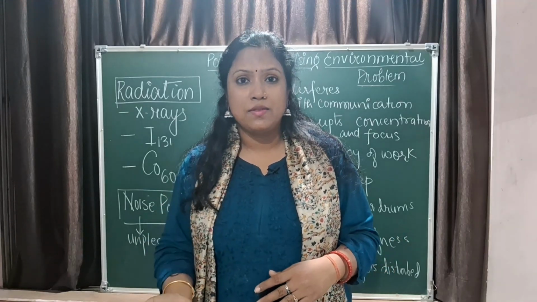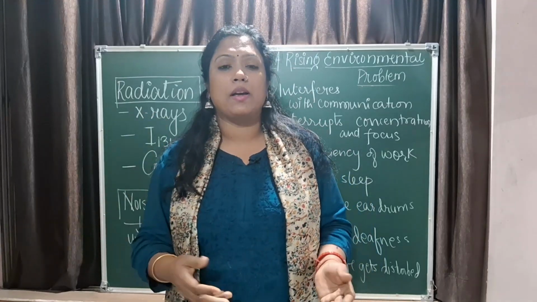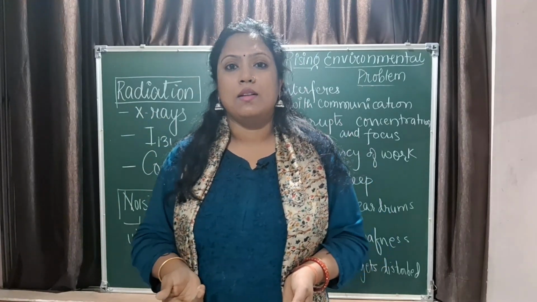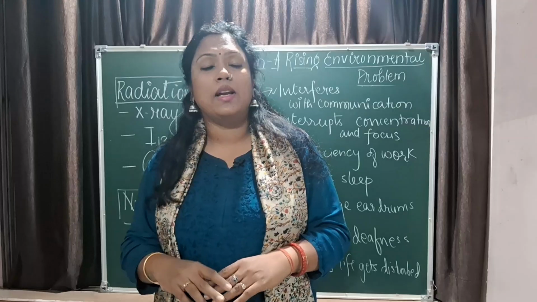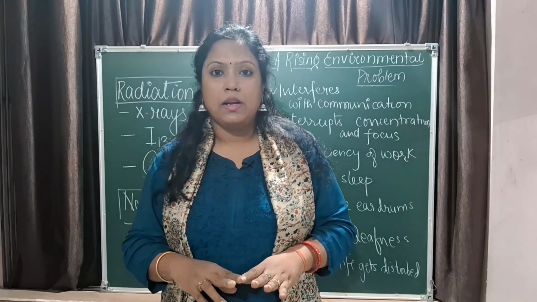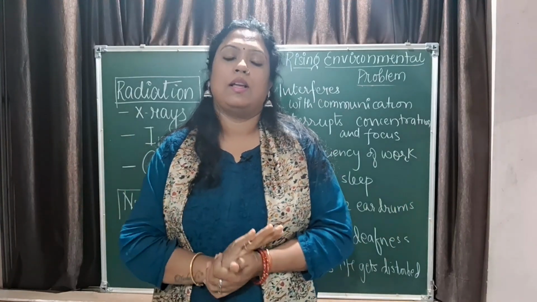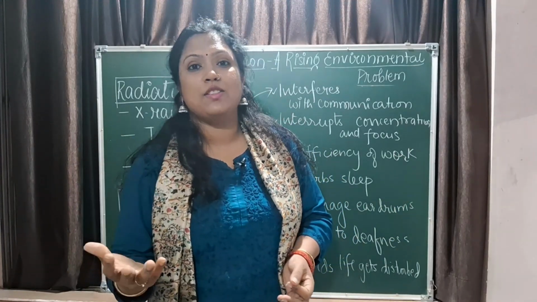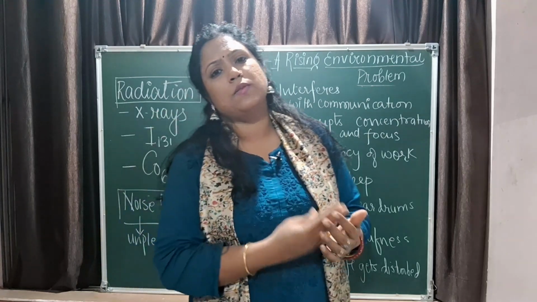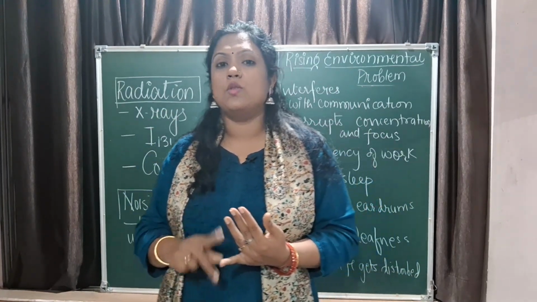We use alternatives for the plastics. Instead of having a plastic bag, have a cloth bag which can be reused again and again. So slowly and steadily we cannot just get away from the plastic, but we can minimize the use of plastic, right? After this, the impact of this pollution on earth, or what are the effects of these pollution? There are 3 major effects we are going to talk about. One is acid rain, one is global warming, and one is ozone depletion.